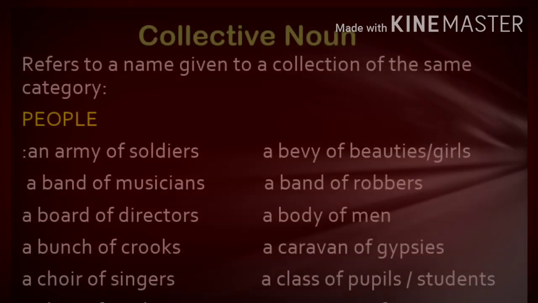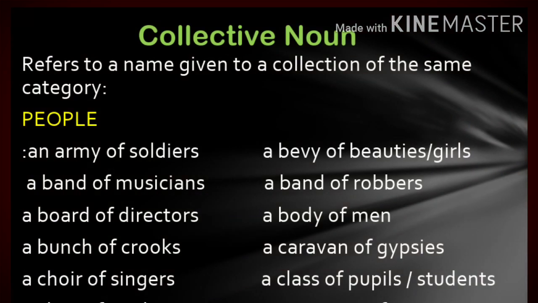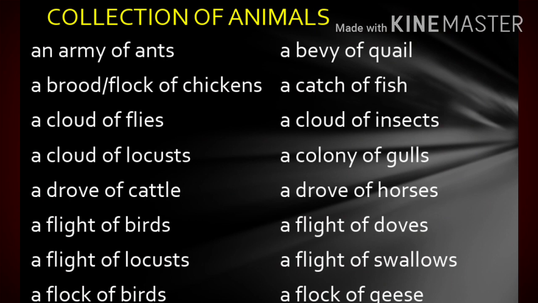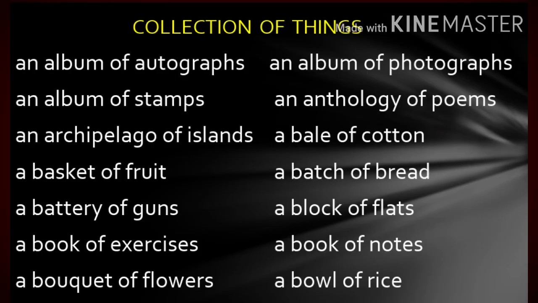Now coming to the collective noun, it's a name given to the collection of the same category. Now talking about collection, it could be collection of people like the gang of robbers, a class of students, a choir of singers, or a collection of animals, army of ants, flock of sheep, or flight of doves, or it could be even collection of things, a bouquet of flowers, a bunch of bananas, a comb of bananas, an anthology of poems.